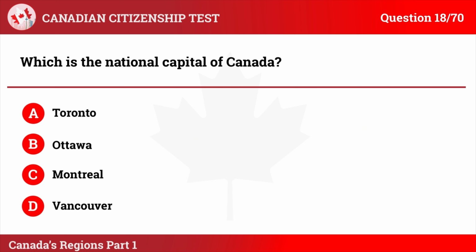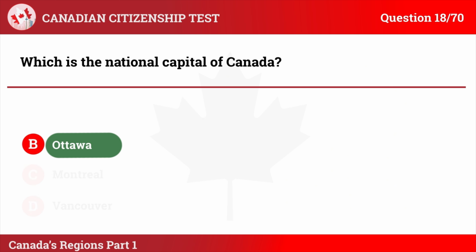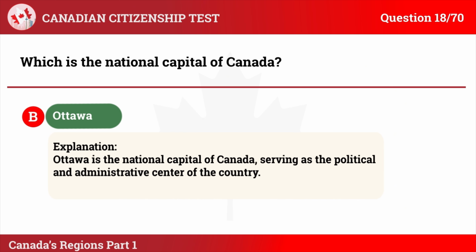The correct answer is B. Ottawa. Explanation: Ottawa is the national capital of Canada, serving as the political and administrative center of the country.